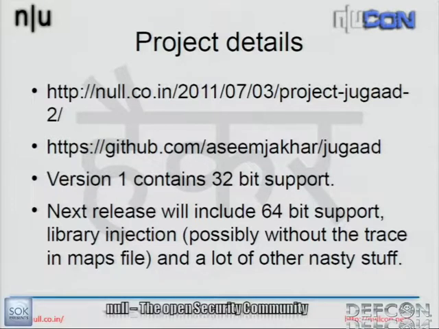From the next version onwards, we'll be putting in support for 64-bit processes, and since we've already created this, we might put in a lot of other things like VM detection or anti-forensics. So if any of you is interested in helping out, or just letting us know what all we can add other than just the thread injection part, it'd be helpful.